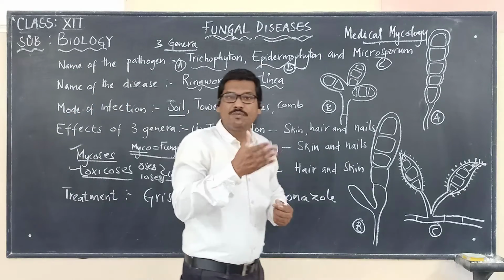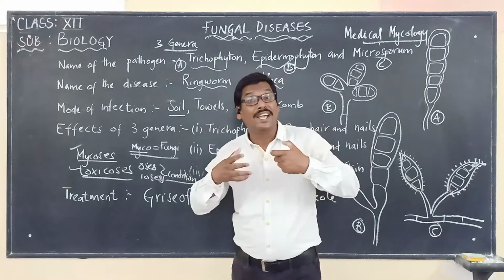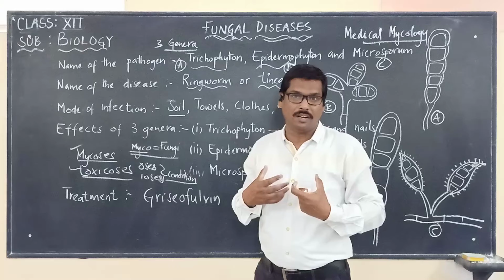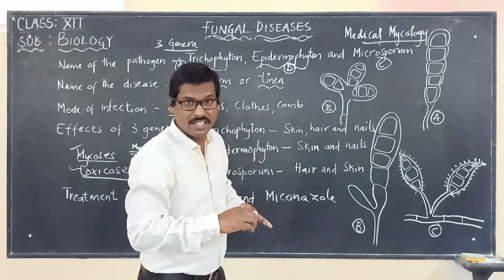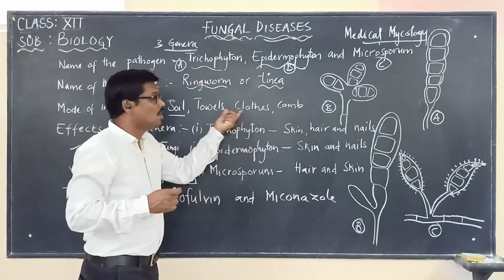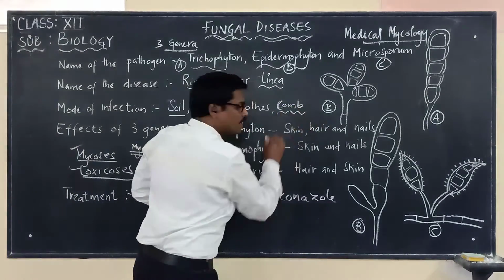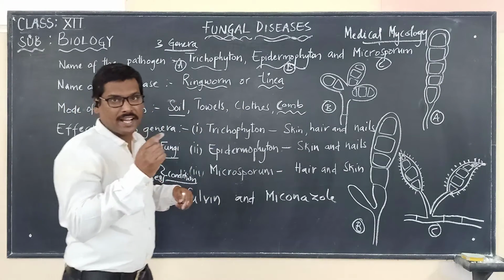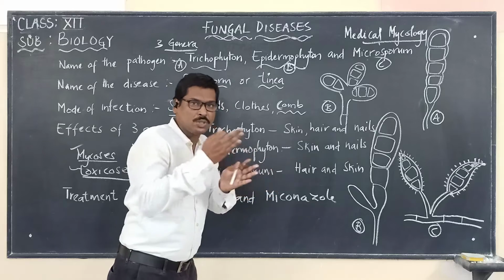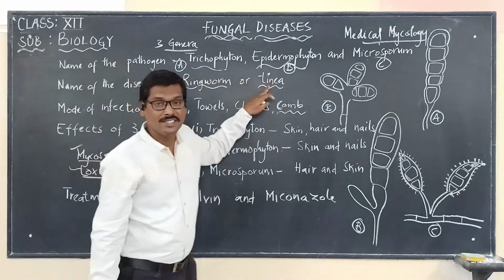It may also spread from one person to another when an infected person shares clothes or towels with family members or friends, or even, please remember, the comb. When they share these, the fungi can spread from one person to another, causing ringworm.